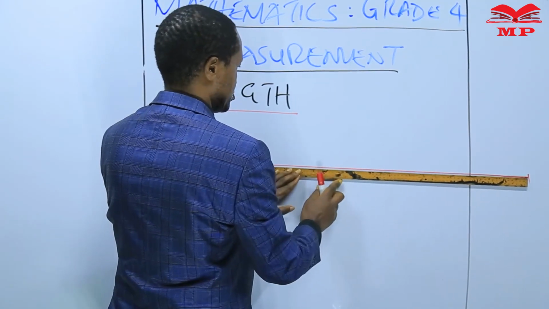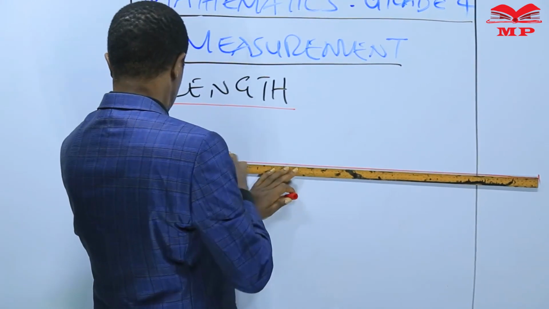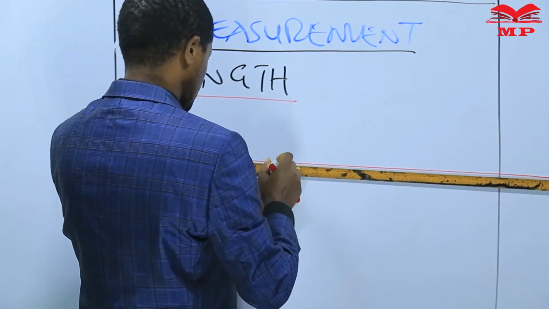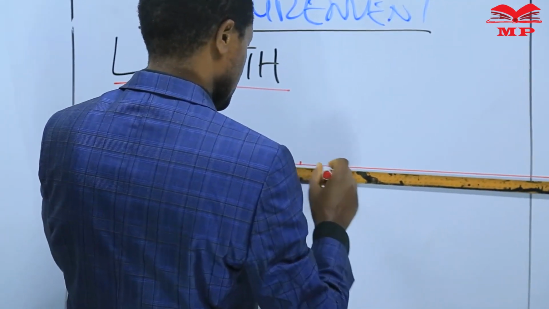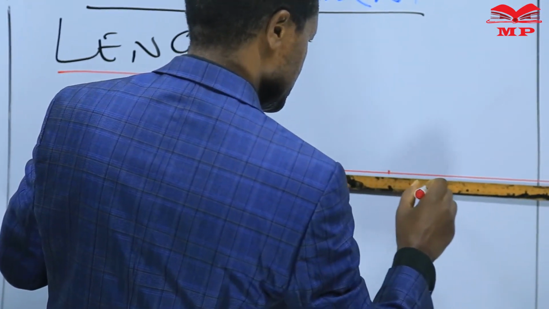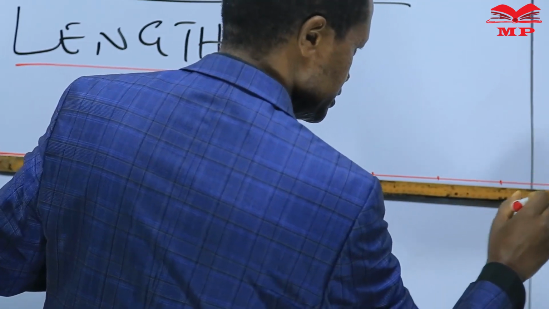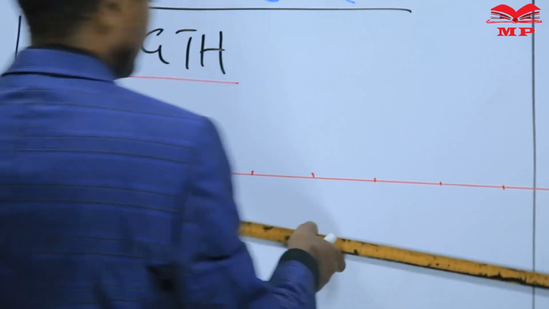10 equal parts. So I have 10, 10, 10, the other part, 10, 10, 10, 10, 10, 10.